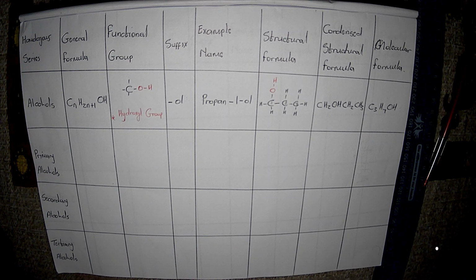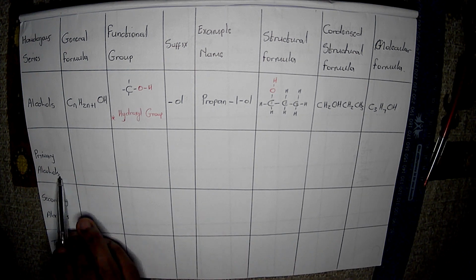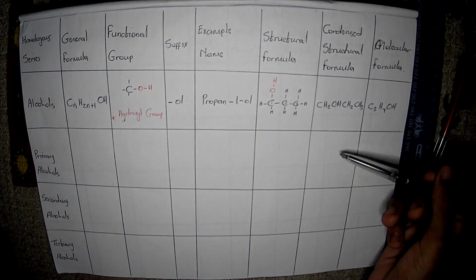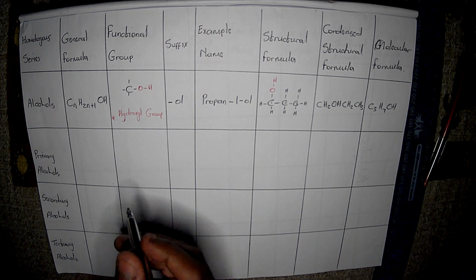Now, with another example, because the general formula is always the same, I'm not going to write it, as well as the hydroxyl group. Okay, maybe let me write it, the functional group for the secondary alcohols. The primary alcohols may be similar to this one, but we may use a different example.